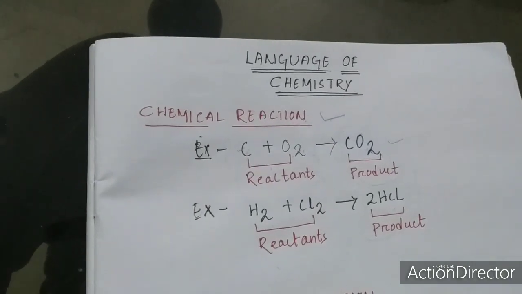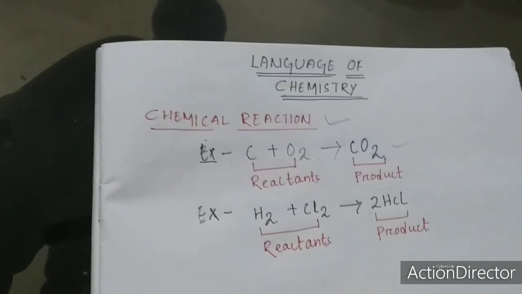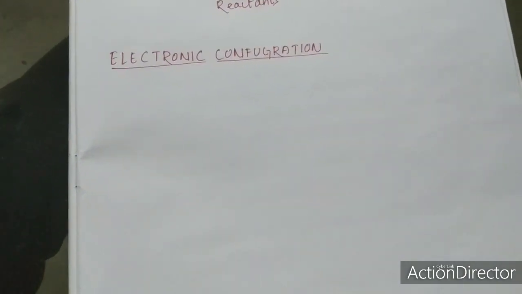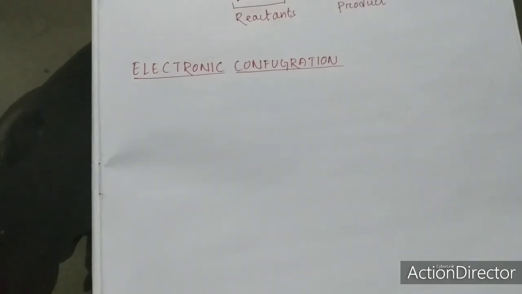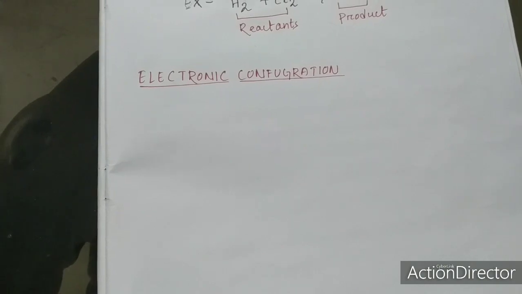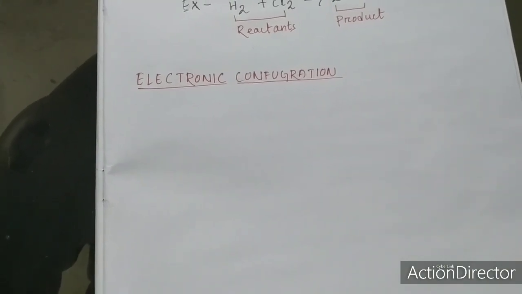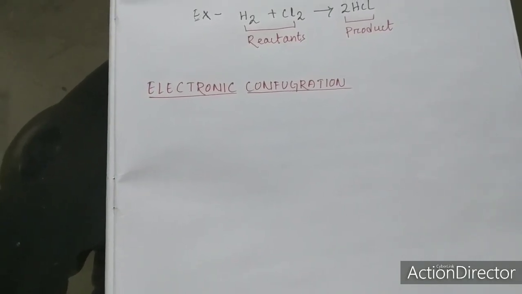Now let us move on to our next topic, electronic configuration. Whenever we talk about electronic configuration, if you remember, we have discussed the structure of an element. Whenever we talk about the structure of an element, it has three basic parts. What are the parts we can say?